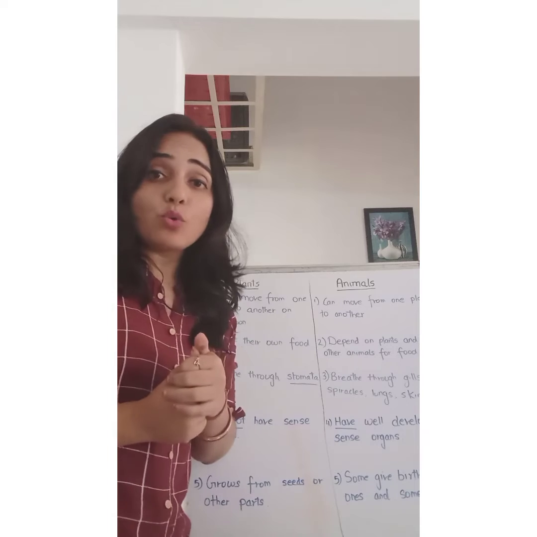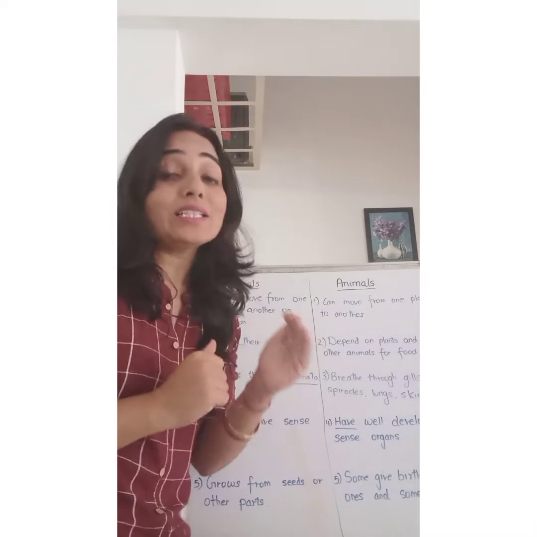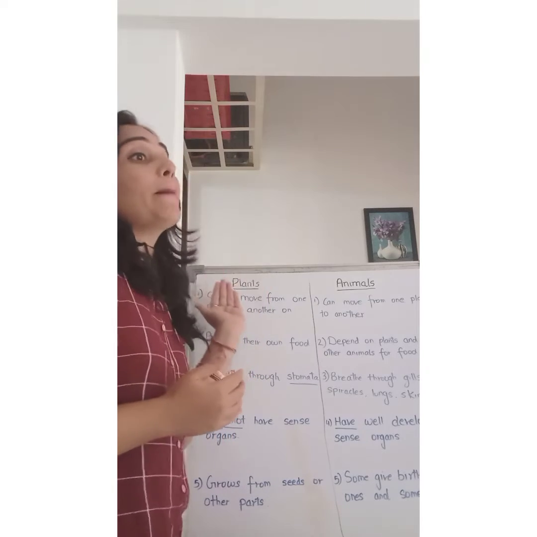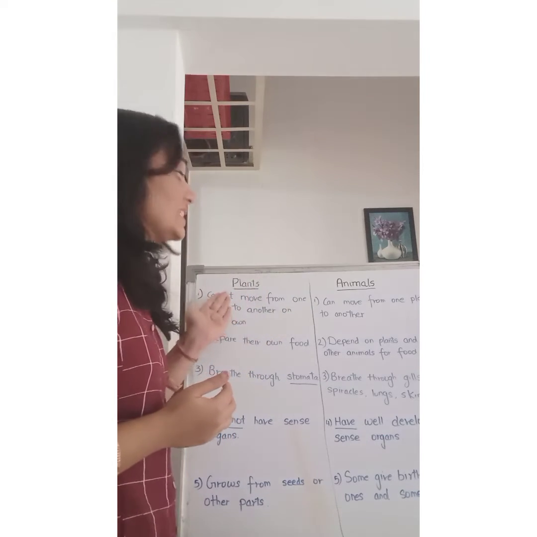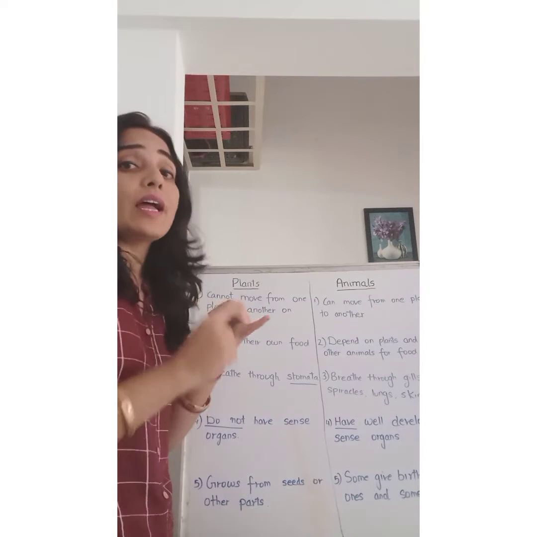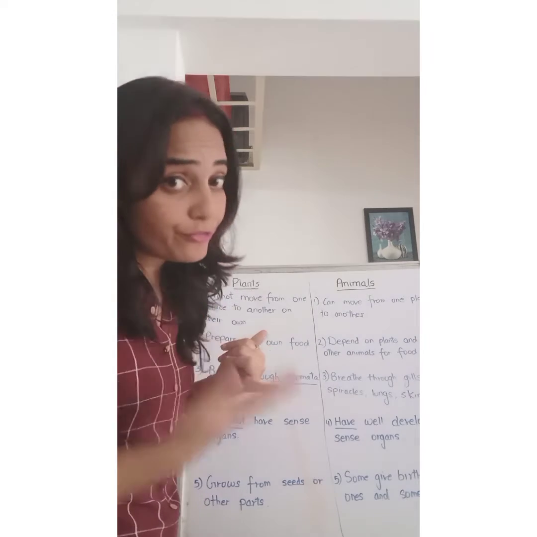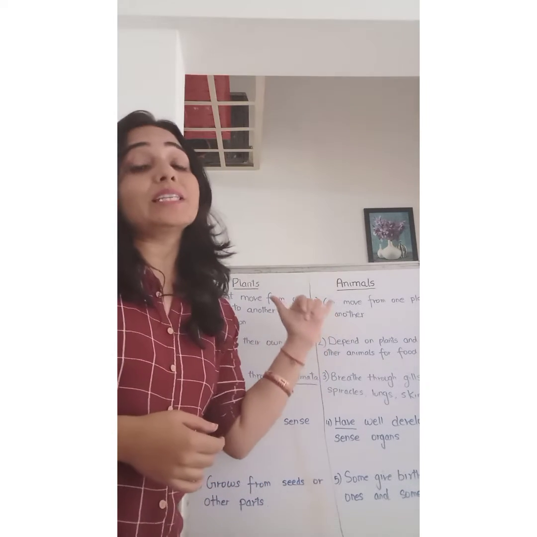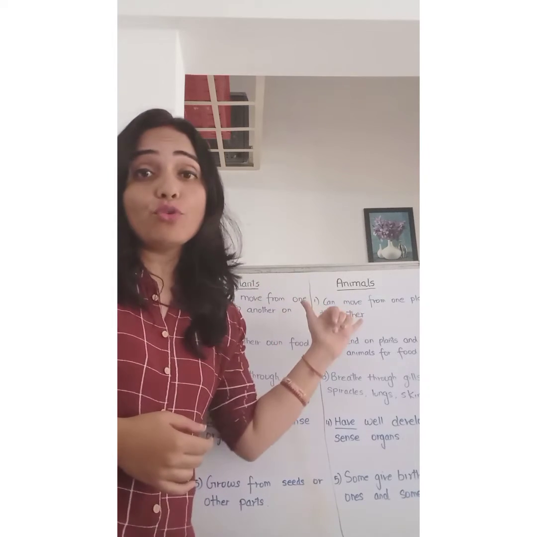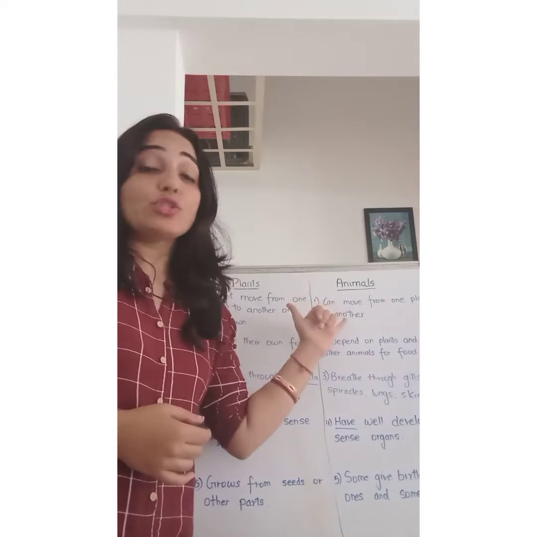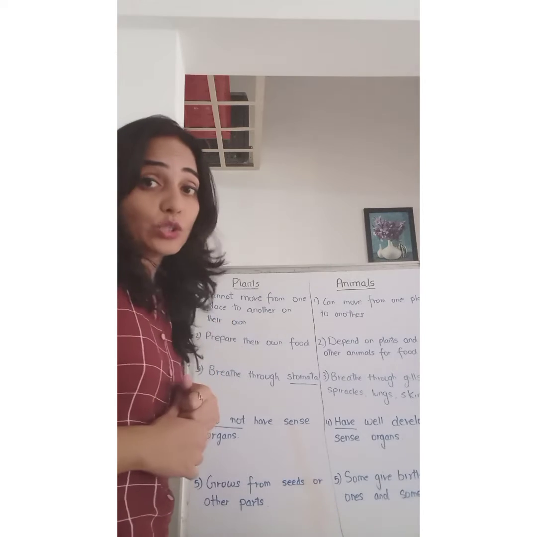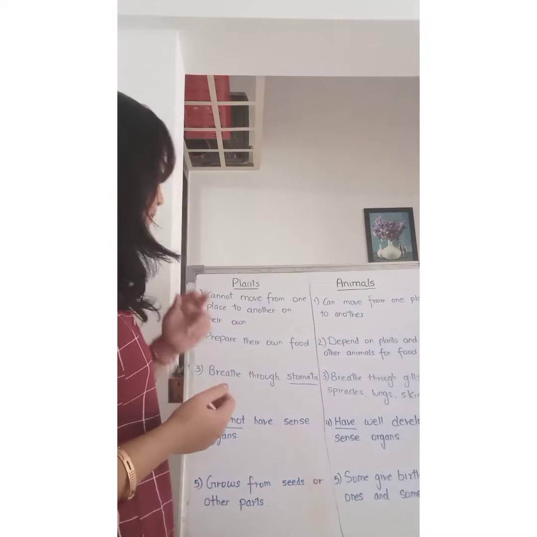So, why do animals move? They move to hunt food for themselves. They can't prepare food on their own like plants, isn't it? Plants need not move because they get sunlight, air, water at their own place and that's how they prepare food. But animals have to move to hunt food. If they are thirsty, they have to move to quench their thirst. They have to move to protect themselves from enemies, isn't it? But plants need not move for any of these three situations.